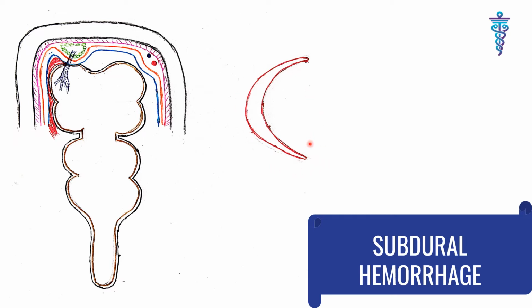Then in the CT scan, a crescent-shaped hematoma will be seen. With poorly localized signs and an unexplained fluctuating level of unconsciousness, we have to rule out subdural hemorrhage, especially if the patient has a history of falls or has been on anticoagulant drugs for a long time. The onset of the whole problem is very gradual, so this situation is called insidious, not sudden onset.